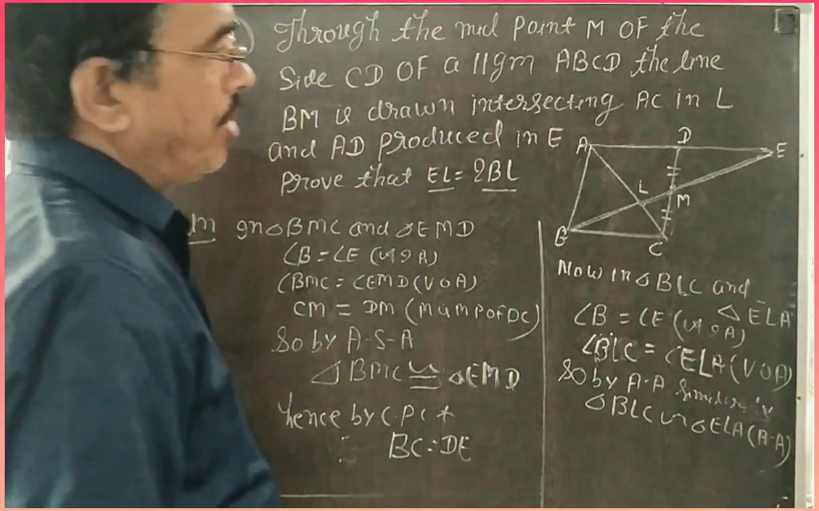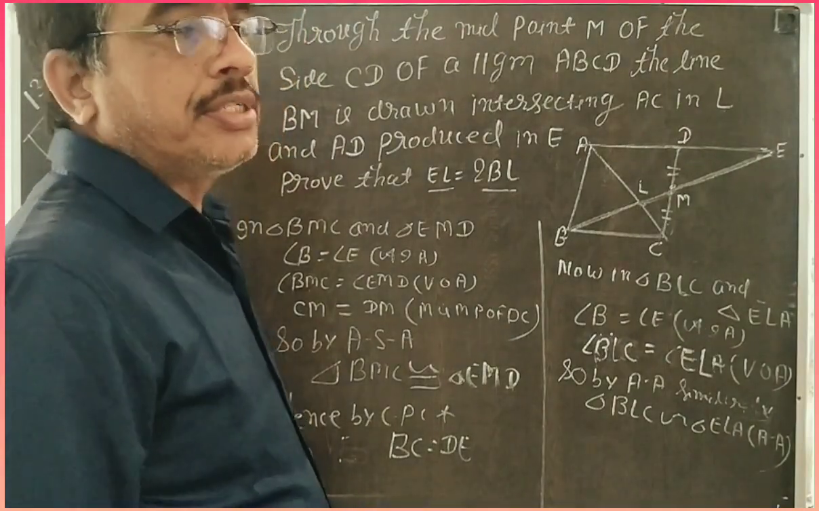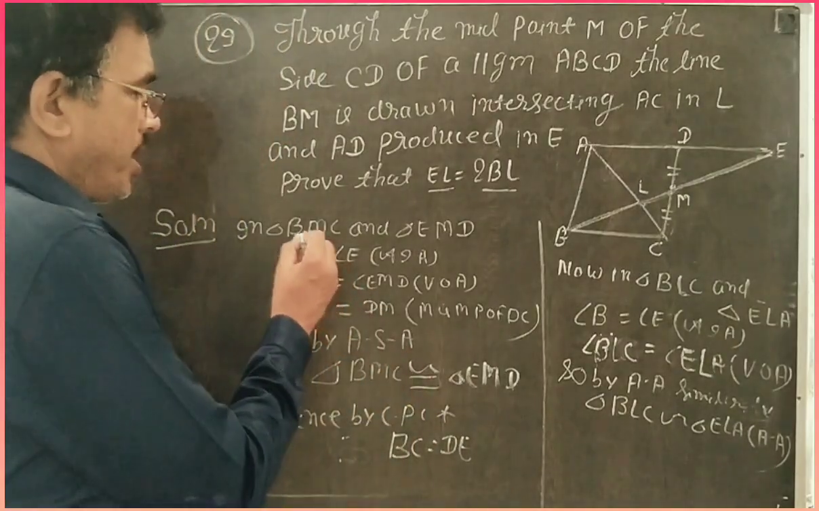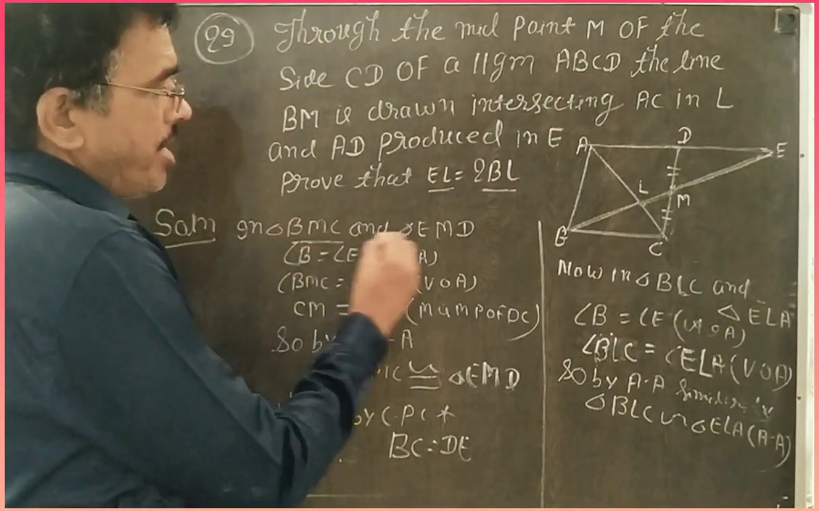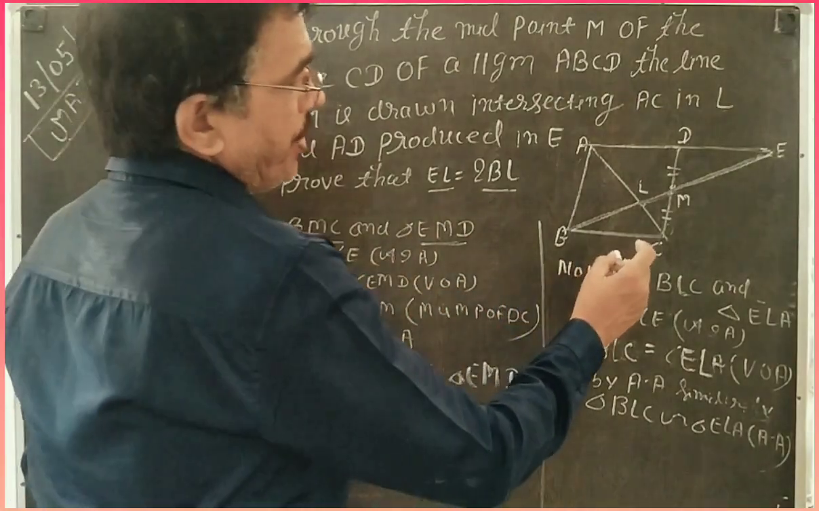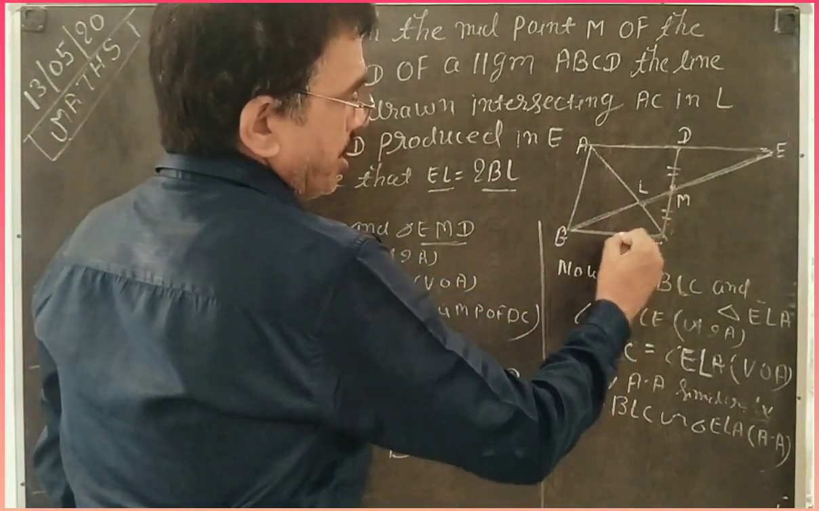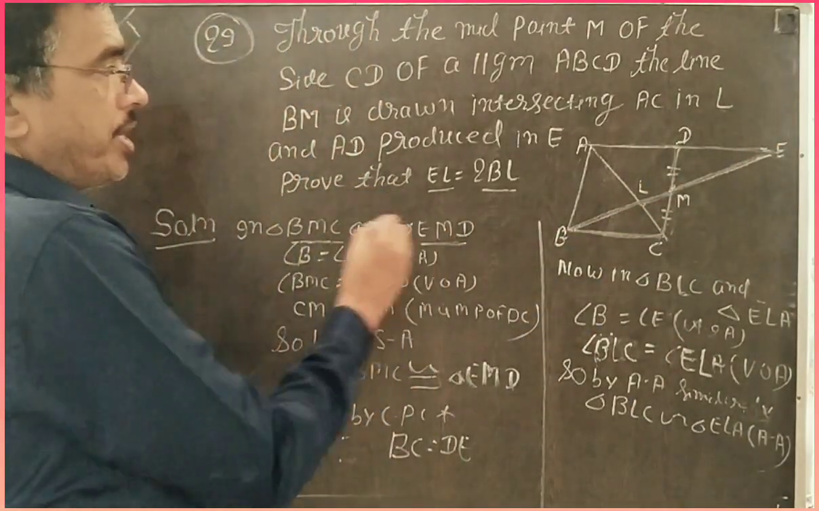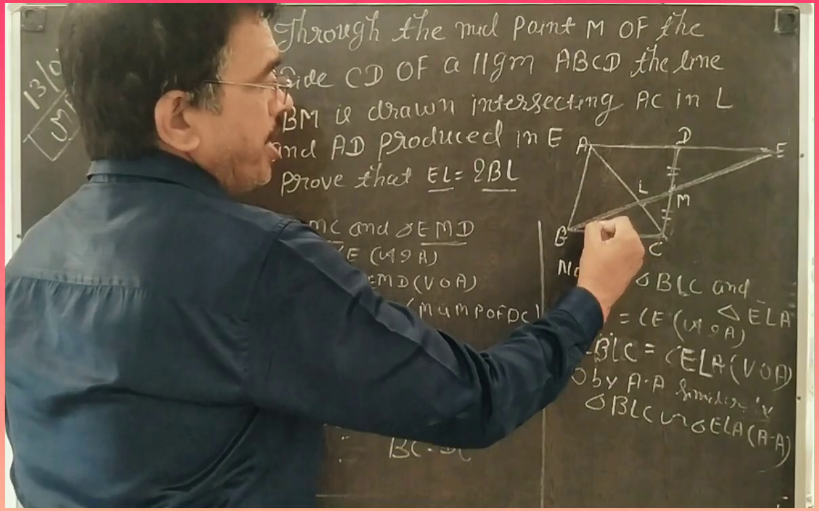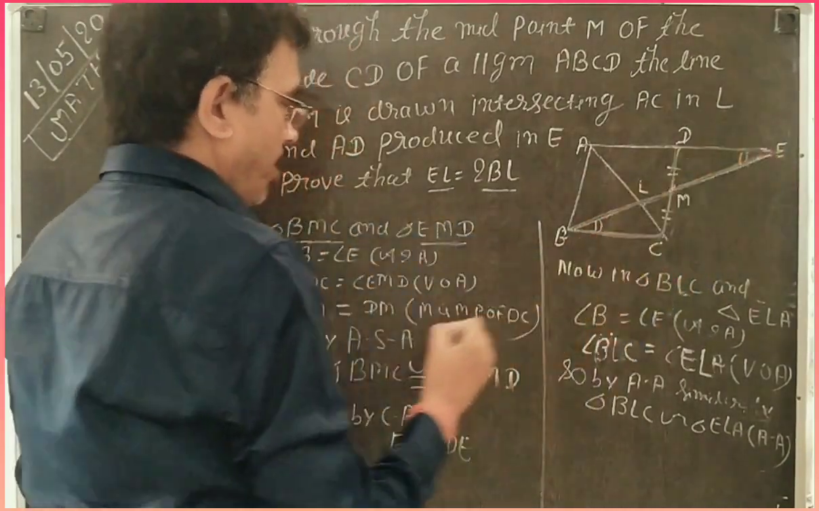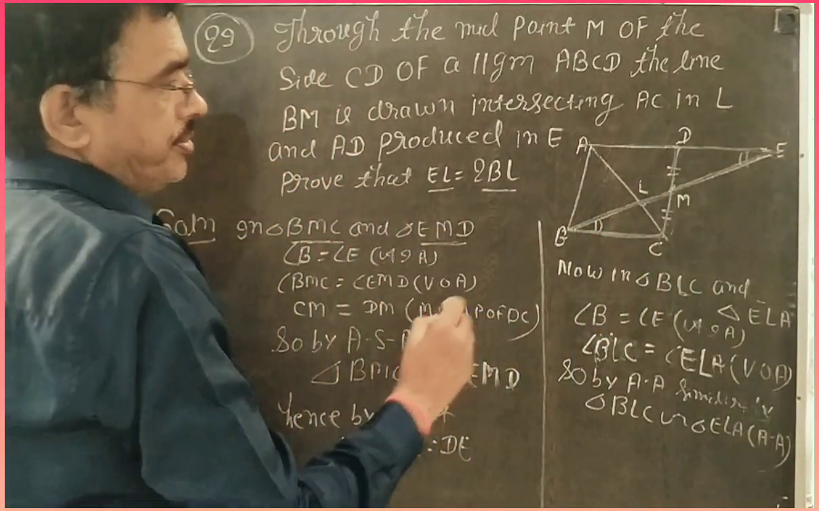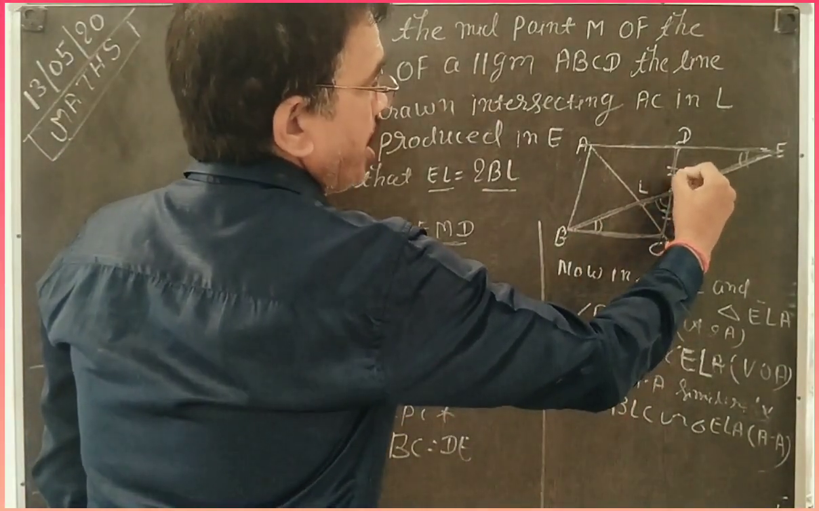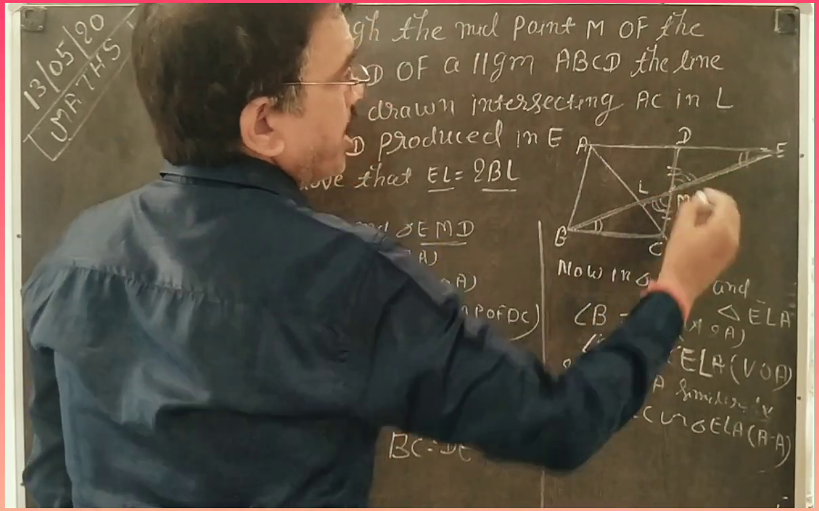Students, here we solve by similarity and congruency methods. First, to find the congruency relation, the triangles are BMC and EMD. Find the relation. First, angle B is equal to angle E. This is called alternate interior angle. Second, angle BMC is equal to angle EMD. This is the vertically opposite angle.